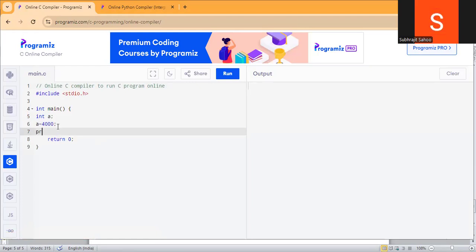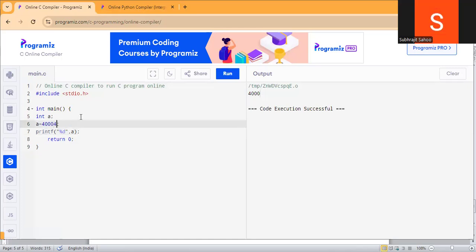Now printf percent d comma a semicolon. Now see, I'll run this program. See what answer I got, sir? 40,000. Exact same answer I got.